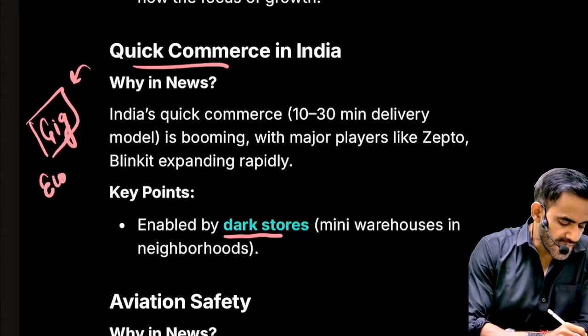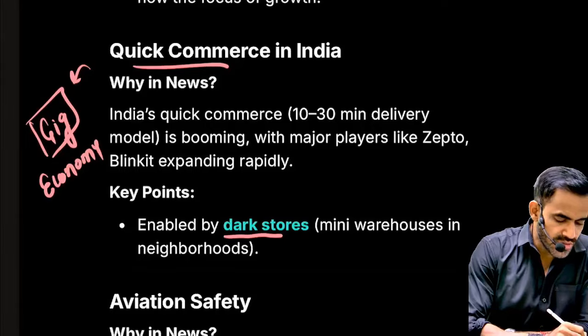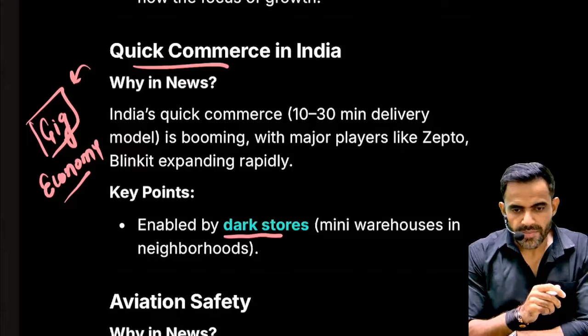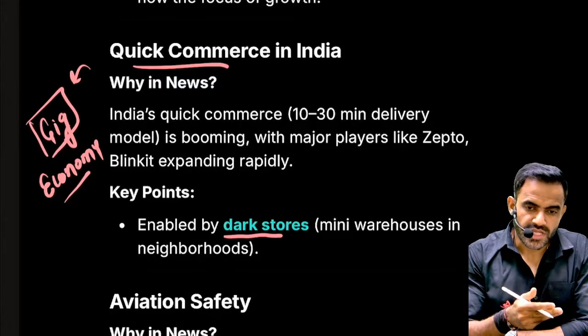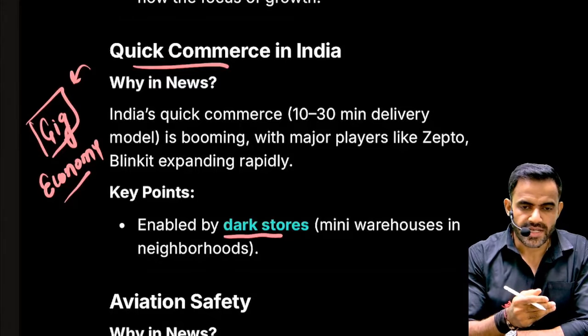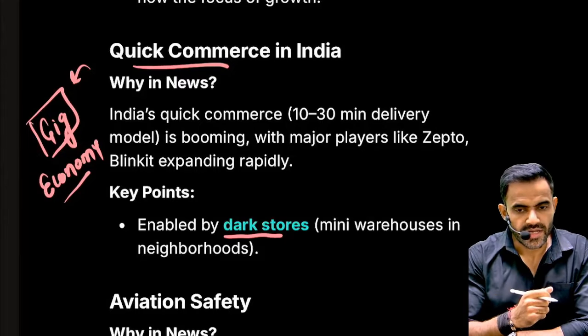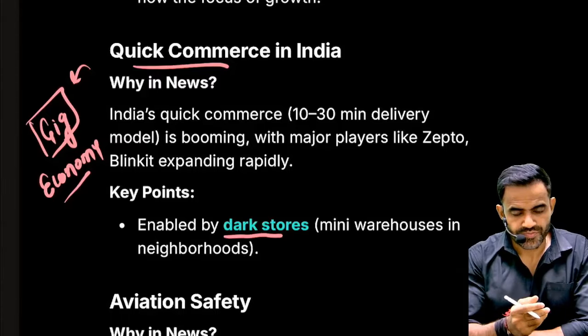Gig economy basically means there are no permanent employees, and no traditional employee-employer relationship. The people are given a task, and based on that task they are given money. For example, the delivery boys of Blinkit are not permanent employees. They are paid on the basis of per delivery.